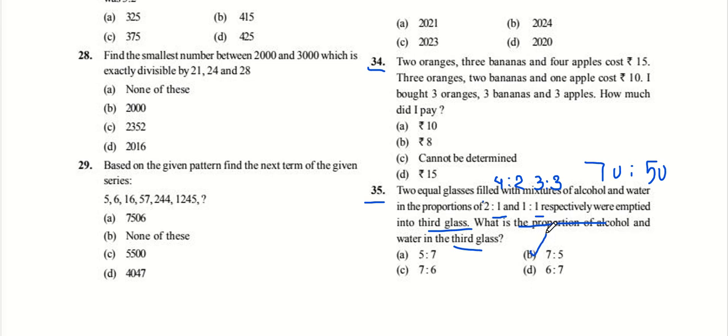So in this type of question, two equal glasses means glasses of equal capacity. You make the ratios equal, keeping the same ratio, and we can just add our quantities of alcohol and water so that the ratio stays the same and equals that of the other glass. So that's all from my side.